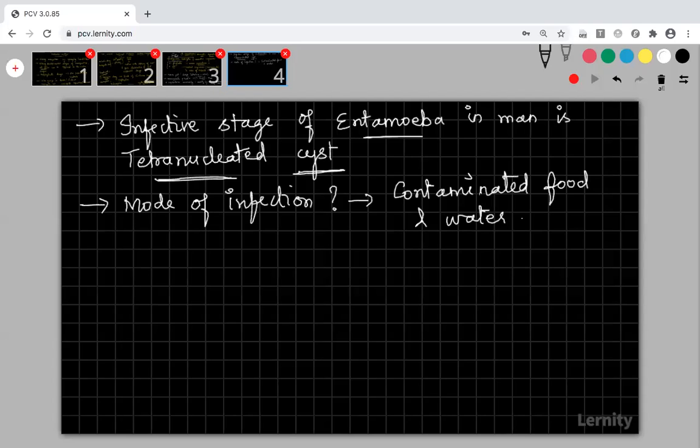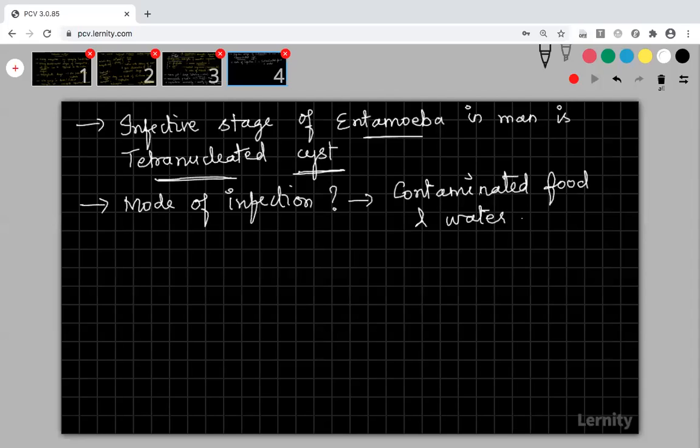Then it will be suitable for the microorganism to multiply in your food particles. It will start multiplying in the food, and it will secrete some toxic enzymes. And when you ingest that food, the infective stage of the organism will enter into your body and cause the infection. So the mode of infection for amoebiasis is contaminated food and water. This is the main thing you should know about amoebiasis.